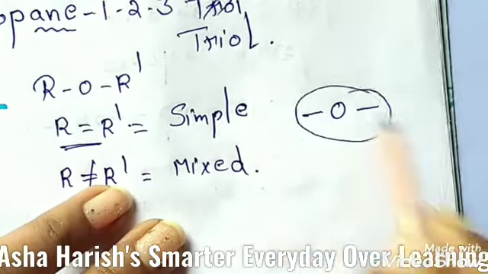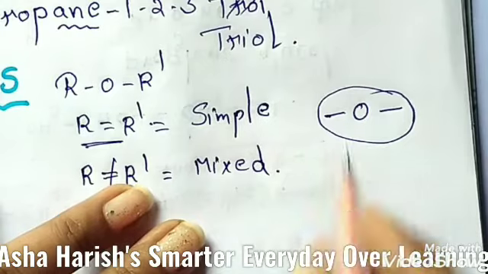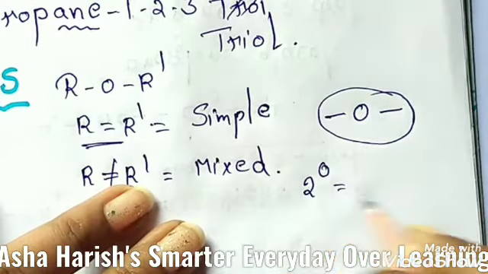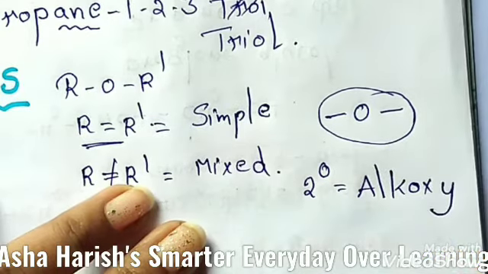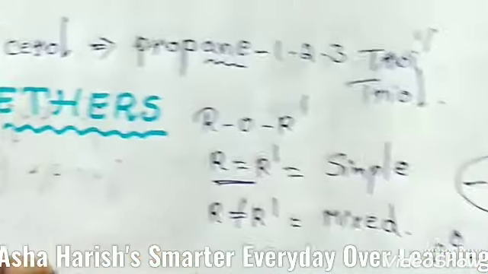And here the functional group for this is only like this, the C-O-C linkage. This is the functional group for ethers. And the secondary prefix, what you have to write here, is alkoxy. Alkoxy is the secondary prefix here.